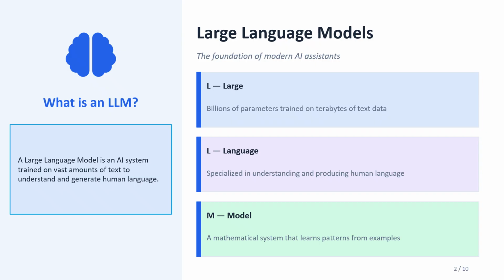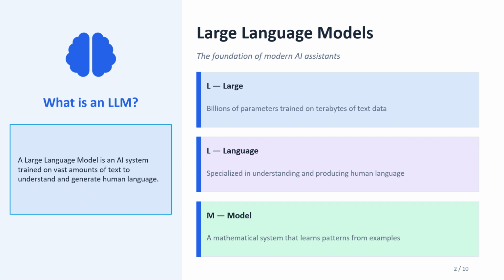Let's begin with the most basic question. What exactly is an LLM? LLM is an AI system trained on a very large amount of text data so that it can understand and generate human-like language. Now let's break this down clearly. First, why large? Because the model is trained on huge data sets like books, websites, articles, and many other sources, and internally it has millions or even billions of parameters. Second, language. This means the model is specialized in working with human language, understanding sentences, answering questions, writing content, and even having conversations. Third is model.